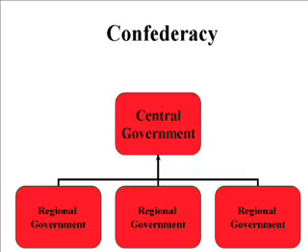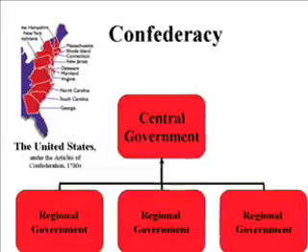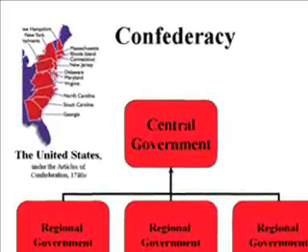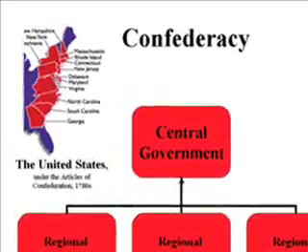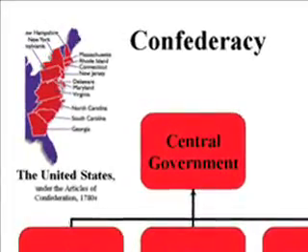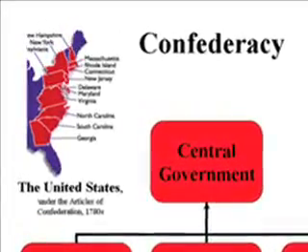In a confederal system, the regional governments, or states, retain the autonomous authority and may delegate some decision-making authority up to the central government. The United States, in the period from 1776 to 1789, when the Constitution went into effect, was a confederacy under the Articles of Confederation. The states retained autonomous authority, and Congress, as the organ of the central government, had some limited authority, but only the authority that was given to it by the states.